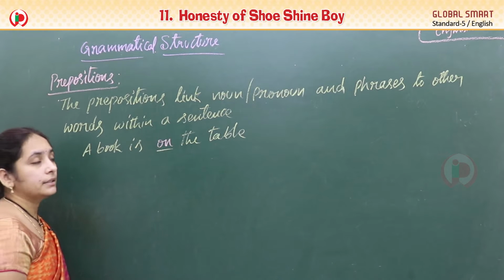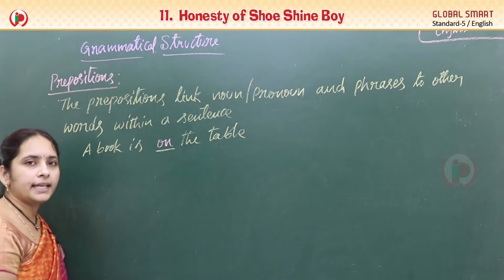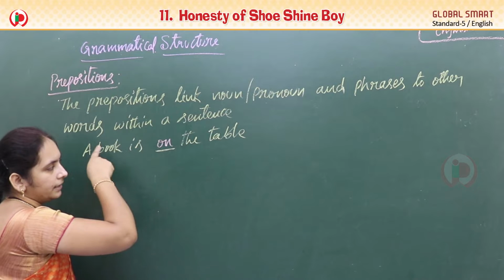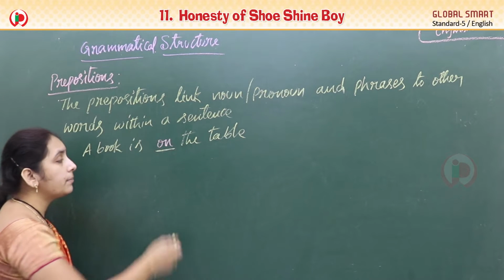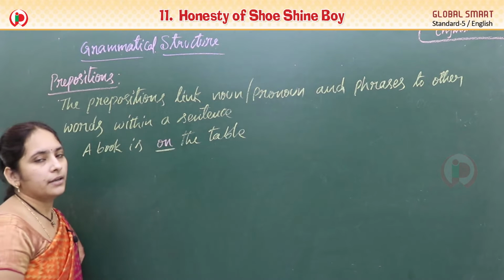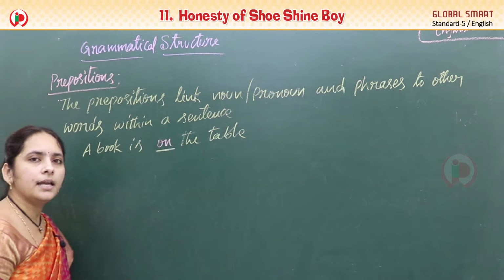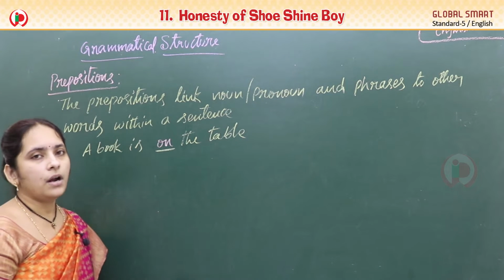On the table. Whether it is under the table or on the table, the position is explained. And the link between a noun and other words in the sentence is given by the preposition. That is called preposition.